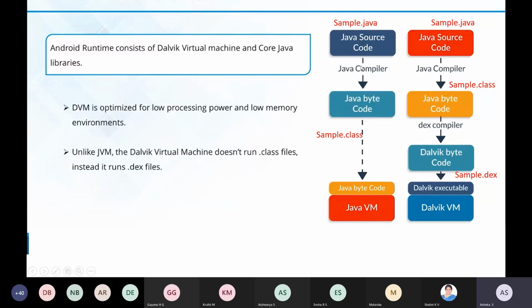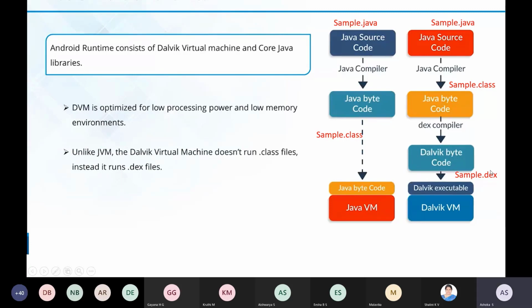So you can see here the code is converted only once in Java, whereas in Android your same Java program is compiled twice. First it is converted into bytecode. Again it is given to the DEX compiler, that is the Dalvik executable compiler.